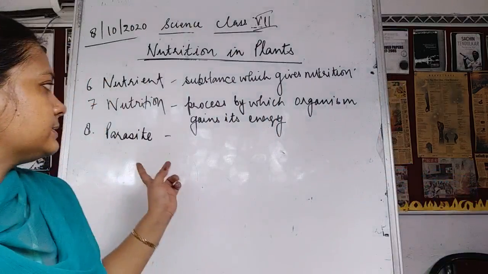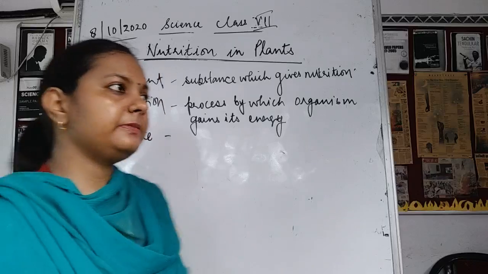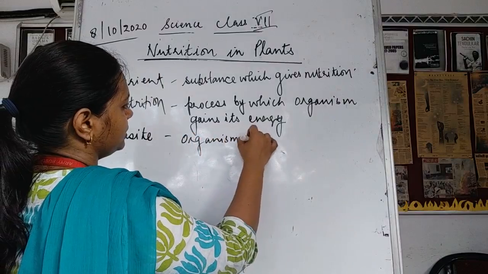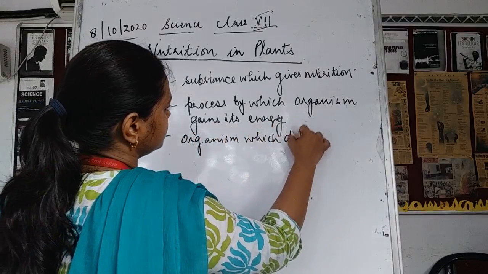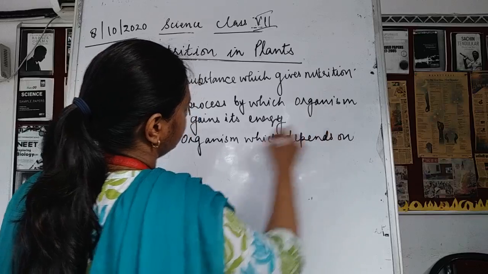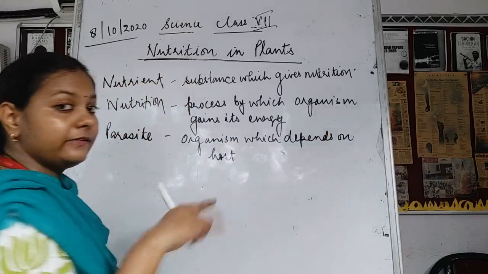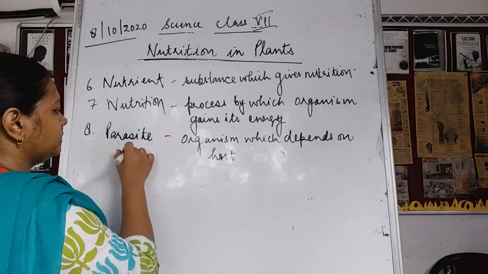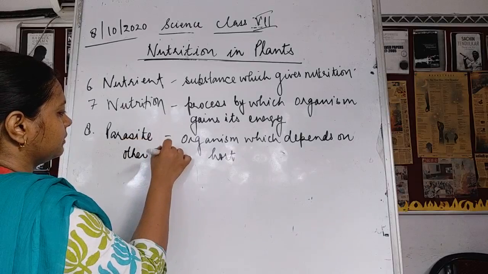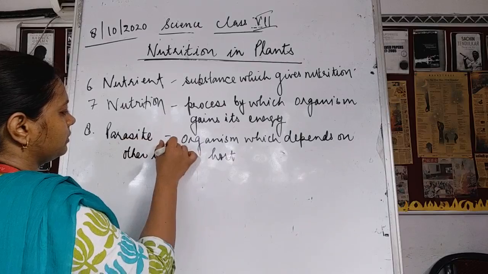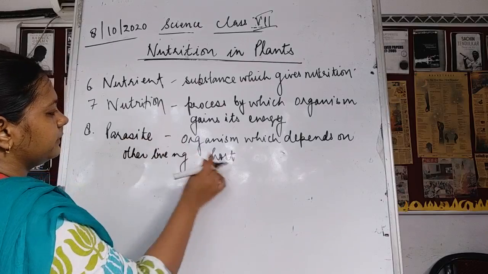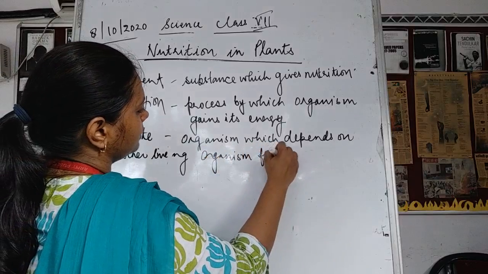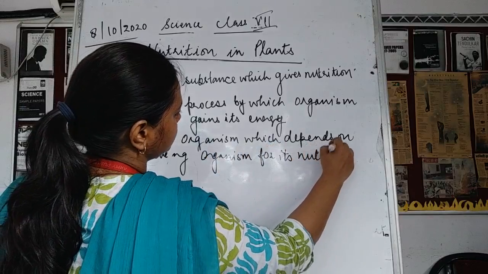So parasite means the organism which depends on a host, another living organism, for its nutrition.